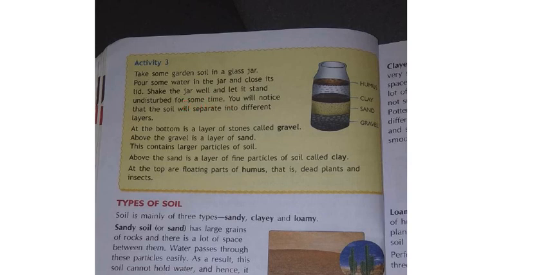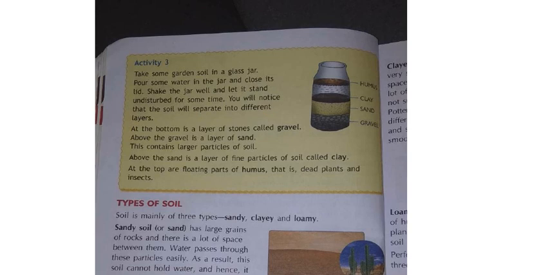Okay, first what did I tell? Pour some mud soil into the jar, close the lid or cap properly, and then shake it. You should shake the jar properly and keep it without disturbing for some time. After some time what will happen, we shall see. You will notice that the soil will separate into different layers. First we poured only soil, then we poured water, shook it for some time, and then kept it without disturbing.